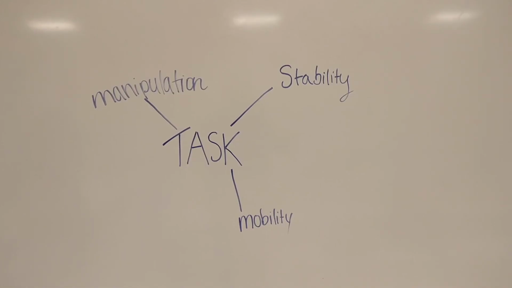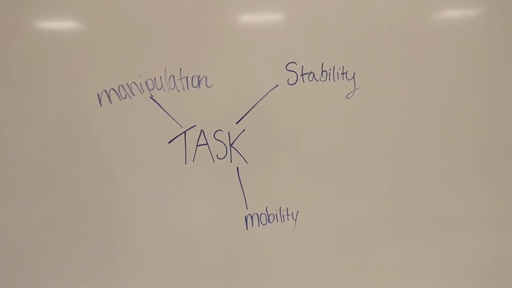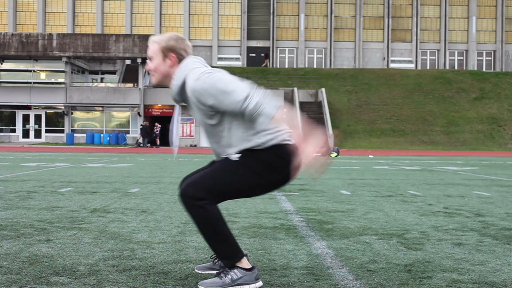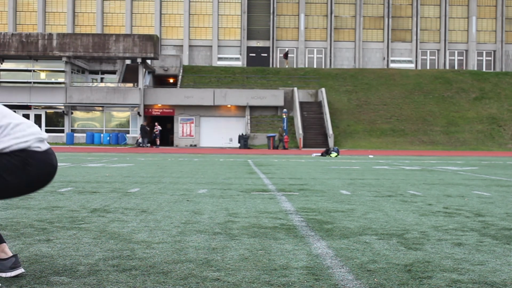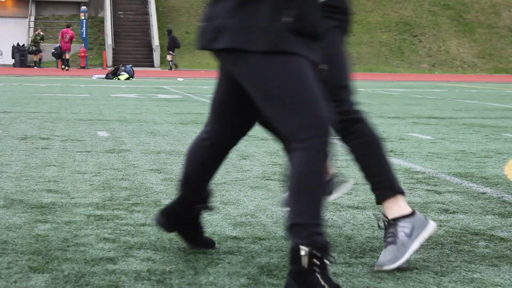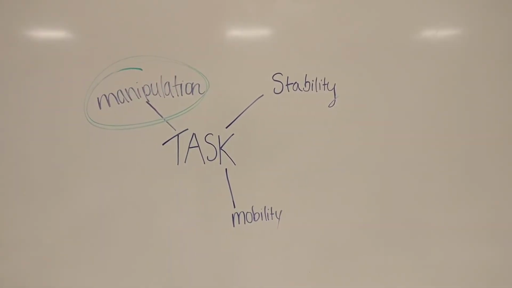The task constraint category can be separated into 3 subcategories. A stationary base of support contributes to Ethan's stability during his jump. Ethan is keeping his center of mass within his base of support while jumping to ensure that he doesn't fall over and end up eating dirt. Mobility mainly deals with the changing base of support, as Ethan is dodging the opponent and running. Manipulation constraints are minimally present in this task, as Ethan is not really doing anything with his hands.